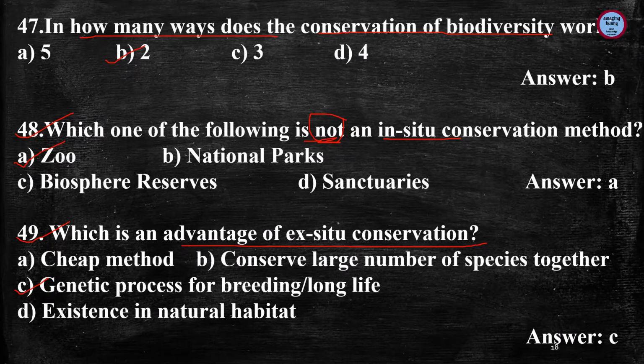As we know, the ex situ conservation method is very good for conserving endangered plant and animal species, and this is provided in a controlled and required condition for longer life with captive breeding and genetic techniques for the development of species which are healthy and more productive. So this is the advantage of the ex situ conservation method. Here we can conserve endangered, threatened, or about to become extinct species of fauna and flora.